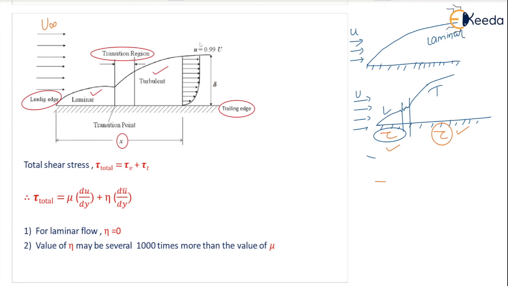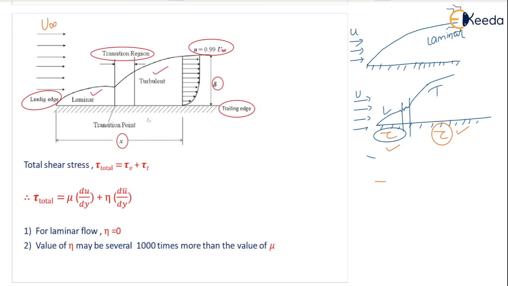At the boundary layer, your velocity is always equal to 0.99 times the free stream velocity u infinity. Correct? And this thickness is known as delta. Delta means boundary layer thickness. These are all things we are going to see in the coming chapter, boundary layer flow. Very important chapter, and very important with respect to examination also.